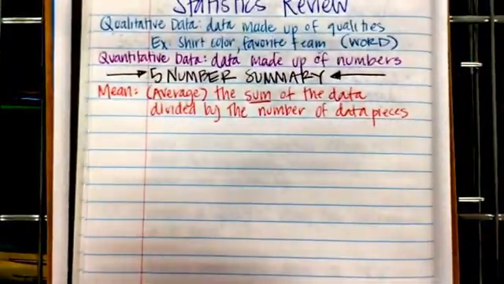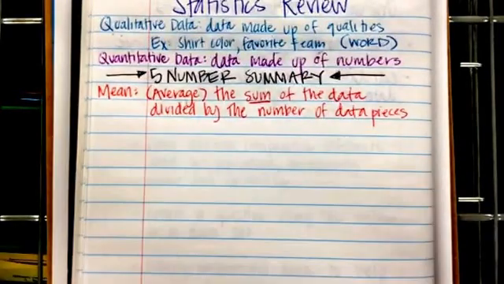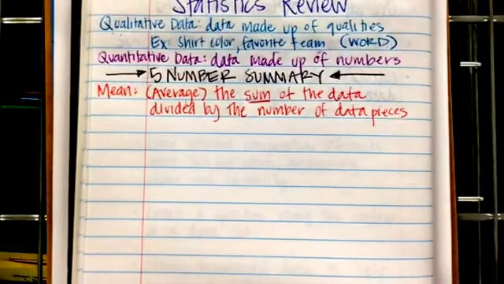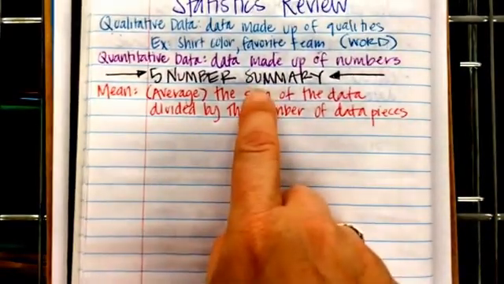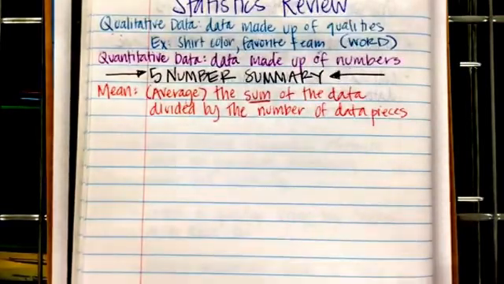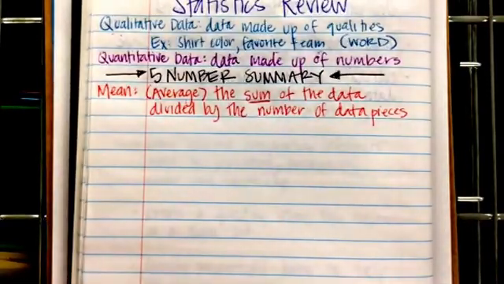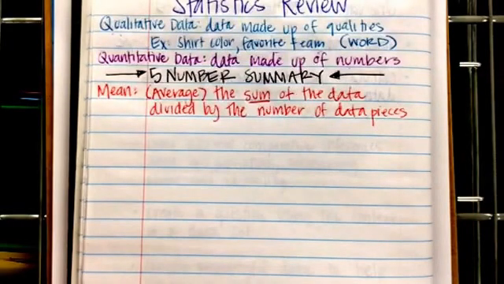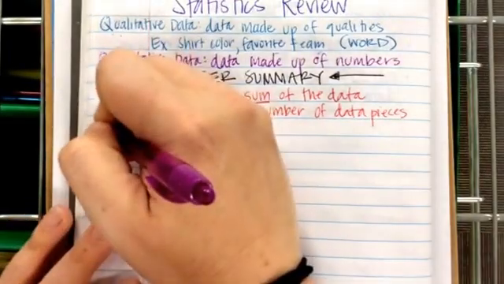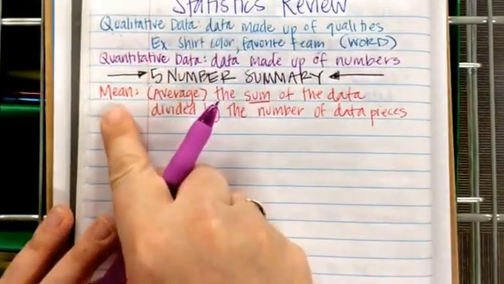Again, it is super important that when you are finding the mean, you add up the data and get an answer. Sum is not just adding it up, but adding it up and getting an answer. Then that sum, that answer, is divided by how many pieces of data there are. So that's our first of the 5-number summaries.